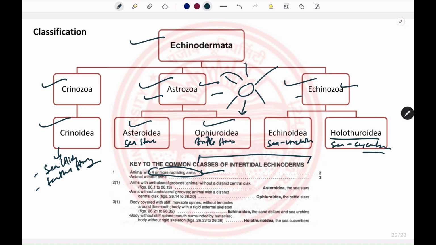And if the width of the arm is the same as that of the central disc, it belongs to the Asteroidea. And if they don't have those kinds of arms, then they belong to the subphylum Echinozoa. And if the body is elongated, that belongs to the Holothuroidea.